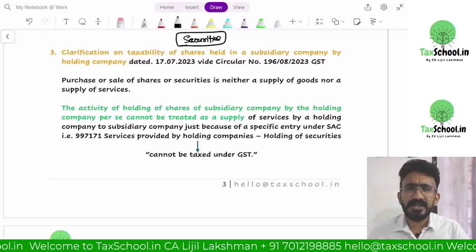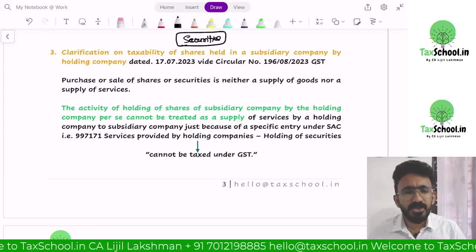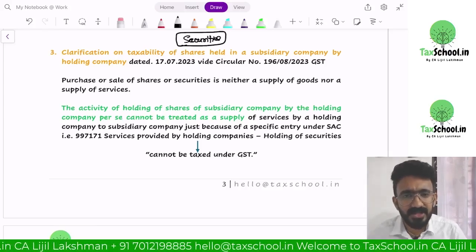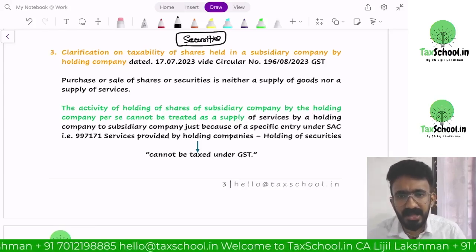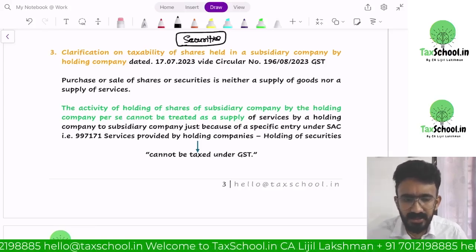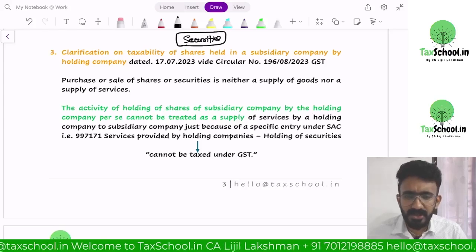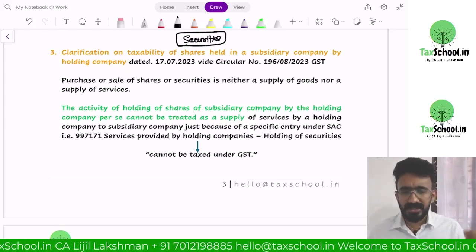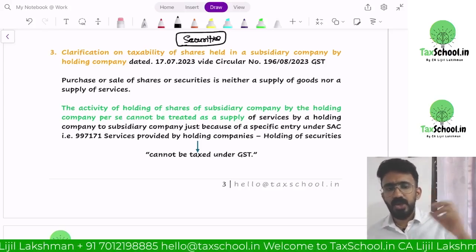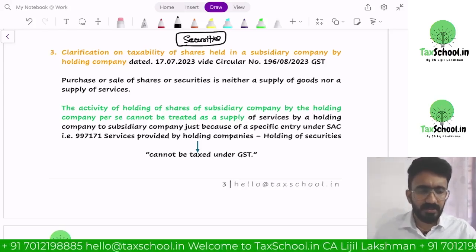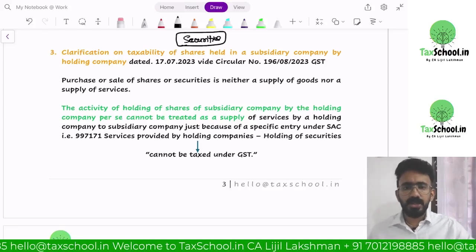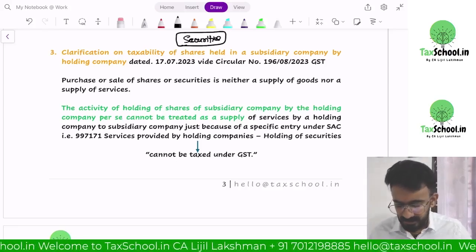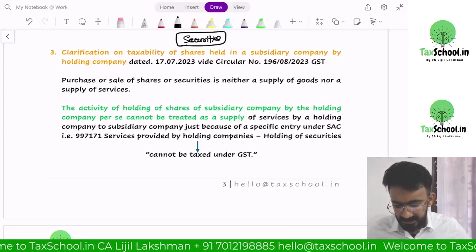Hey, there is an SAC code. Just because you have an SAC code for holding securities in a subsidiary company does not mean that it will become a supply. You have to go with the provision we have already learned, which is securities disposal. Securities are neither goods nor services. So a holding company holding securities in a subsidiary company will not be considered a supply of service. Now let's read it.